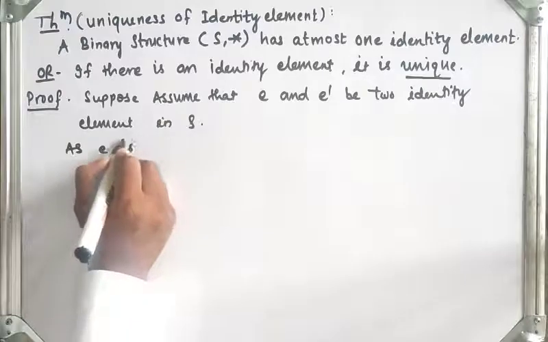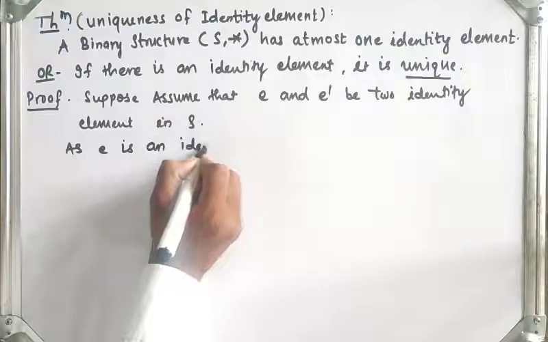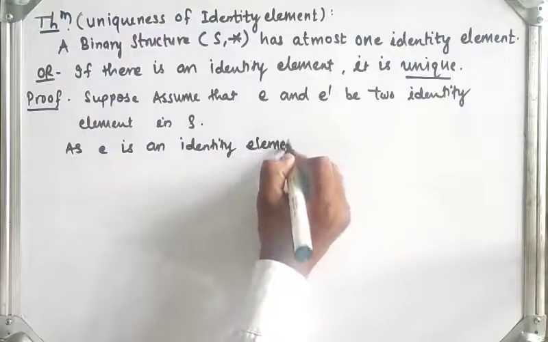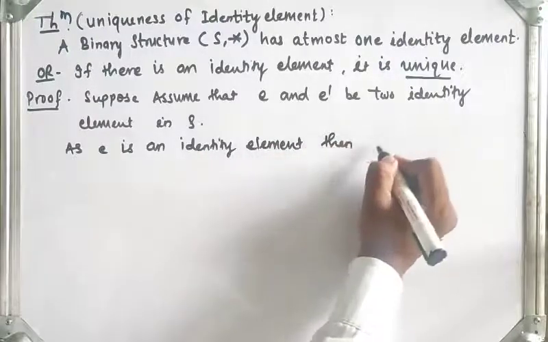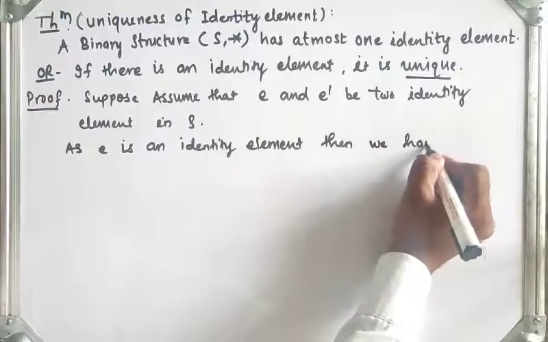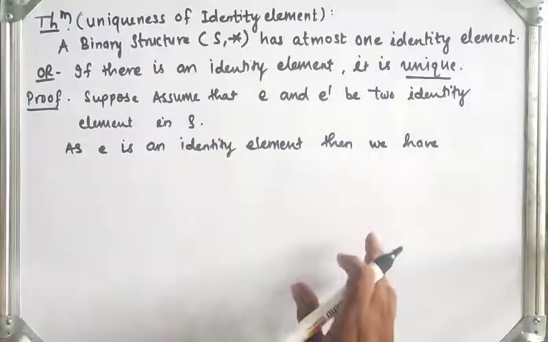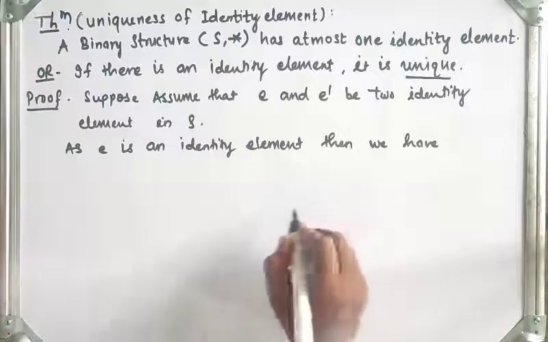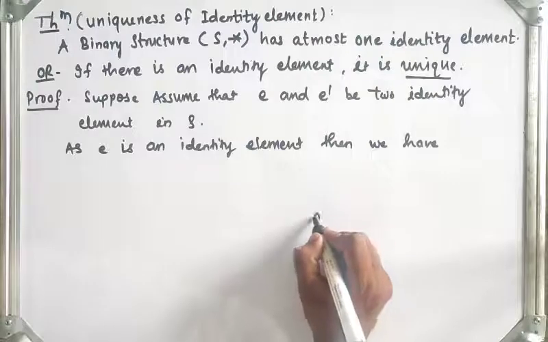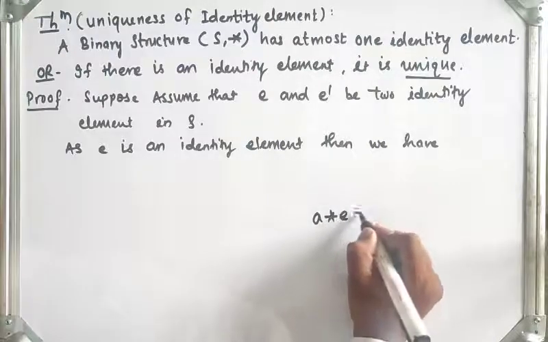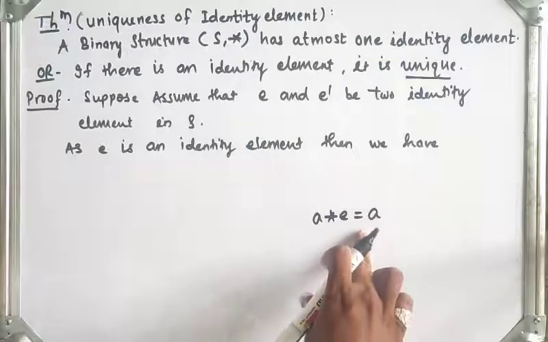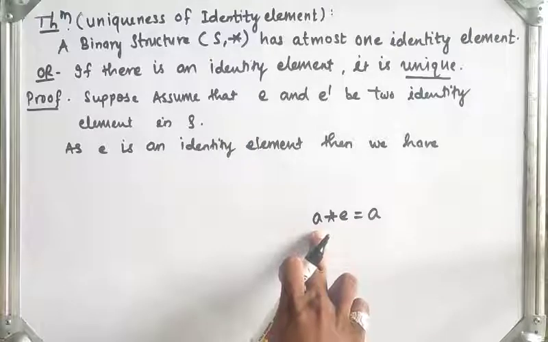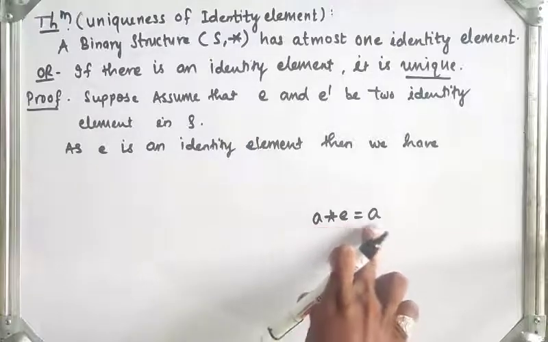As E is an identity element, then we have the definition, which we have seen in previous videos. If E is an identity element and A is any element from set S, then A star E should be A. This is the property for identity element.